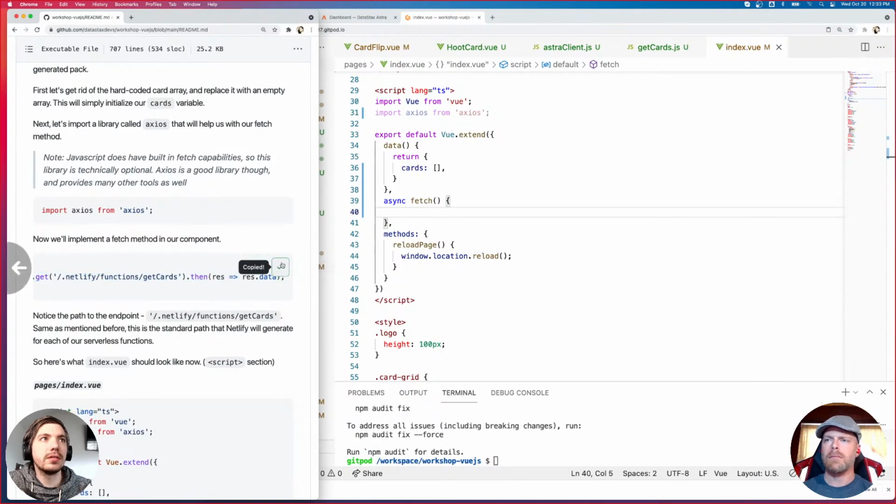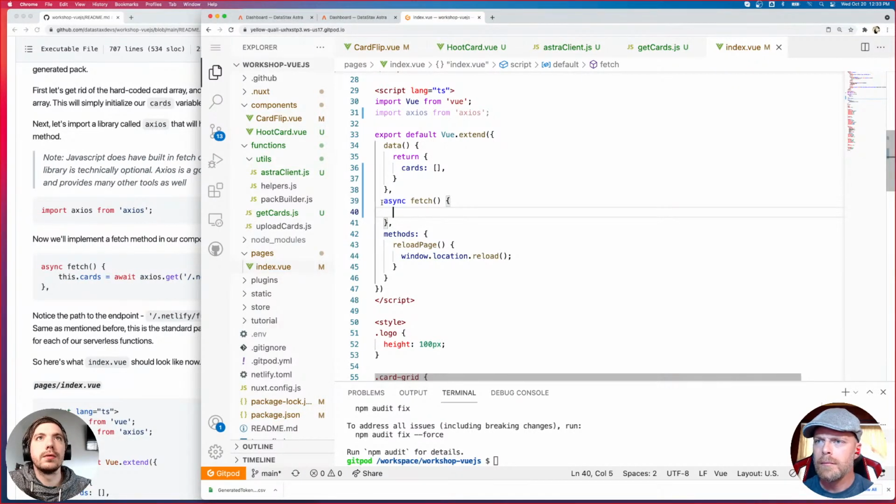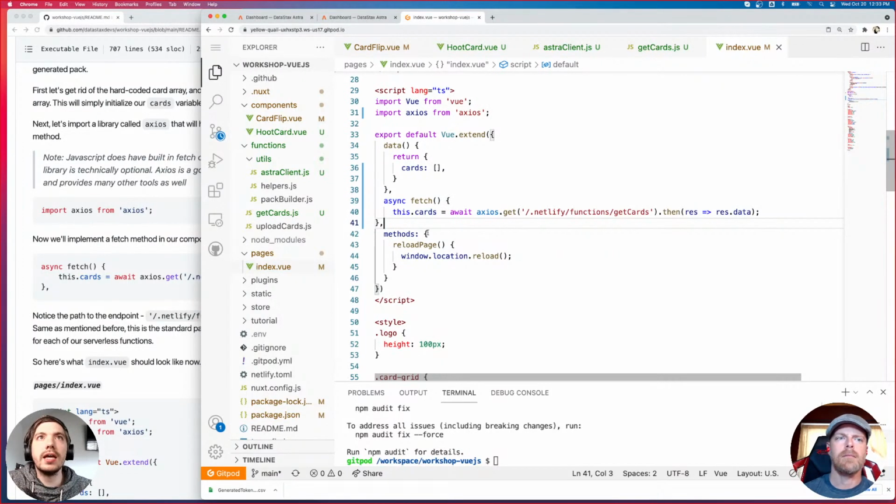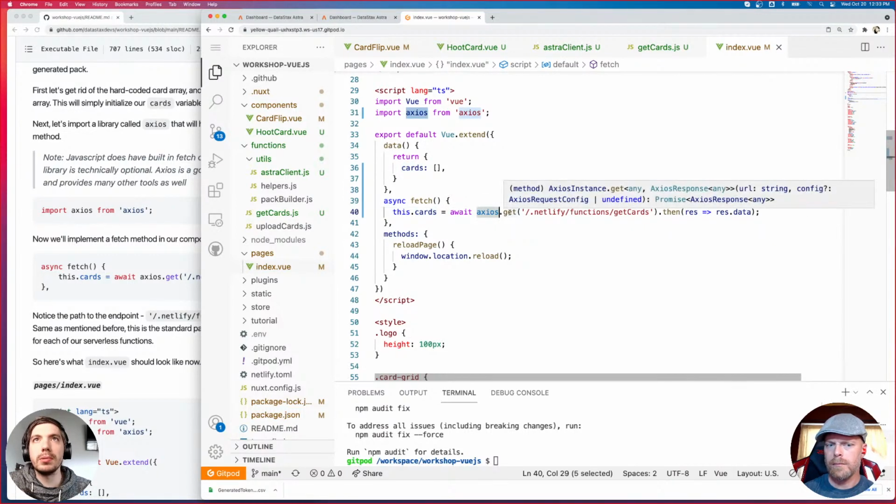So I'm actually just going to copy this. Oops, did I go backwards? Okay. I'm going to copy this over so I don't mistype anything. So we're assigning the cards variable the result of this, which is how we execute or how we hit that endpoint, right? So Axios is our API library. It has a get method, and we're providing it the URL.